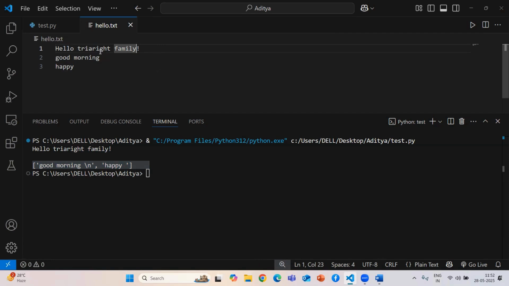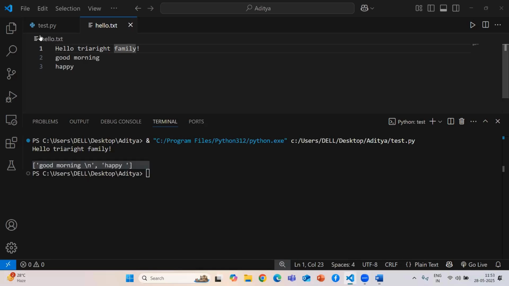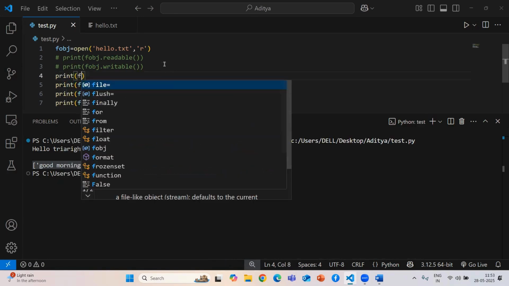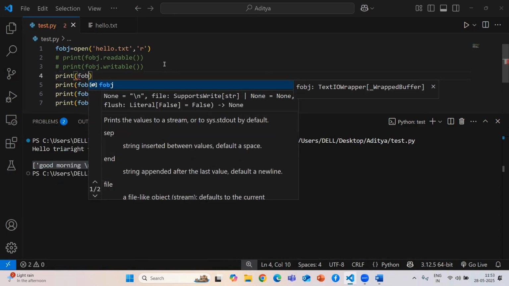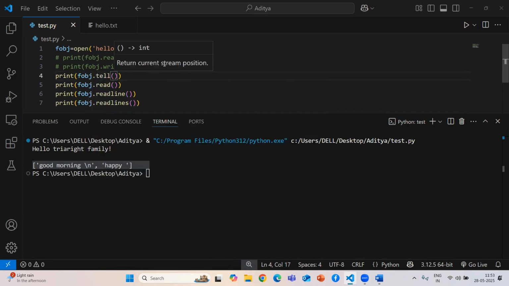To know where your file pointer goes after you read, Python gives you one method called tell. With the help of the tell method, you can find your file pointer. So how to use that, we are going to see. Before everything, I want to tell you about the file pointer. So file object dot tell.